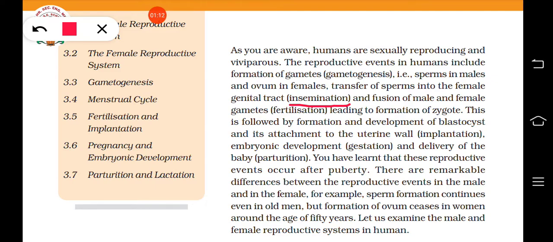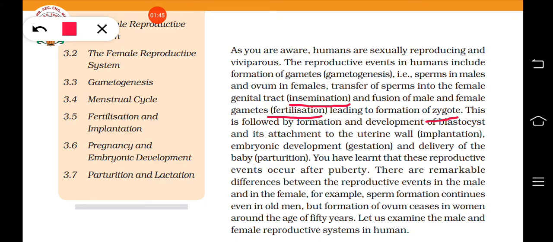Then next is the fusion of male and female gametes, and that process is known as fertilization. After fertilization, a single diploid cell will form, and that cell is known as the zygote. The zygote divides and forms various stages, and one of the stages is the formation of the blastocyst, and then its attachment to the uterine wall.